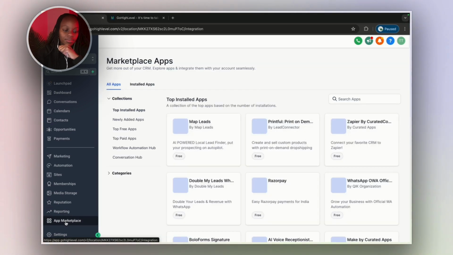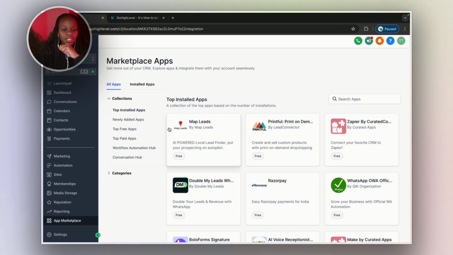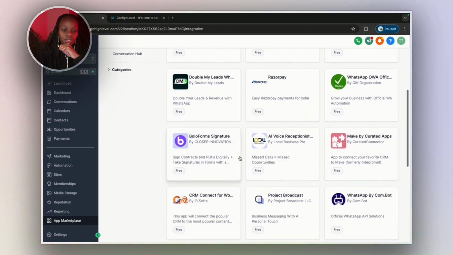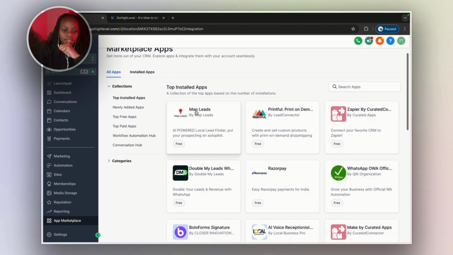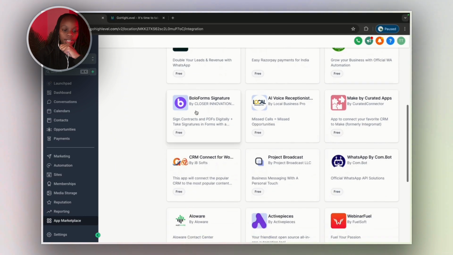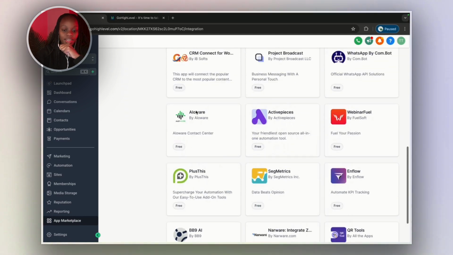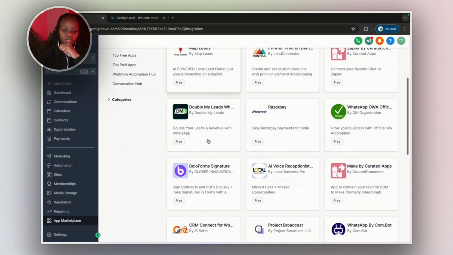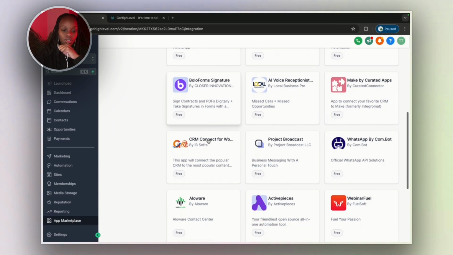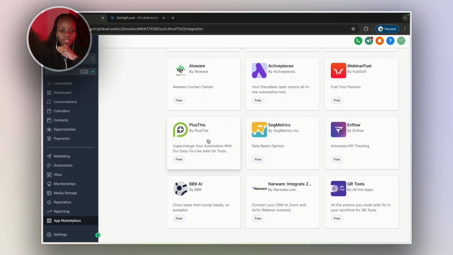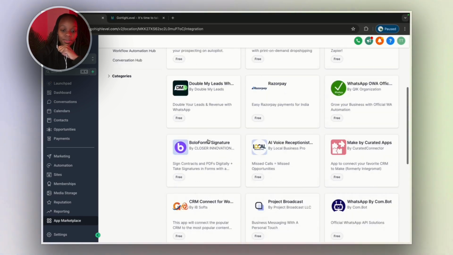And then lastly, we have a marketplace. An example is, if you have used WordPress before, the plugins on WordPress. These are people selling their apps on GoHighLevel, and some of those apps are really cool. I really think this is just the beginning when it comes to the marketplace. I can already see some of these apps hitting millions and millions of users because GoHighLevel is growing every single day. So if you're a web developer and you're looking into building an app, maybe build an app that will go well with GoHighLevel.